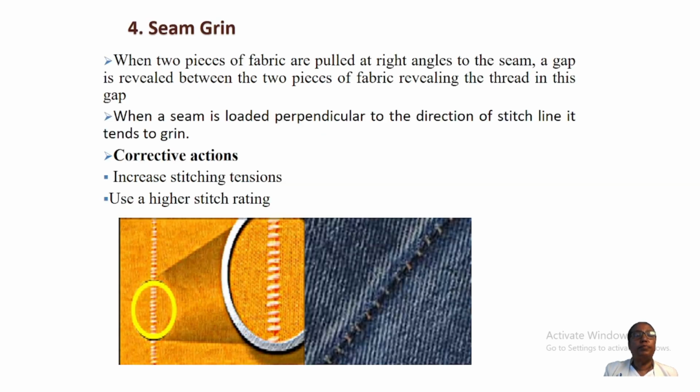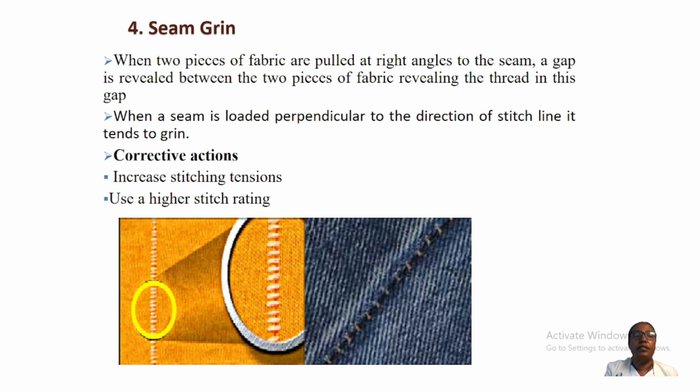Another type of common seam defect is seam grin. When two pieces of fabric are pulled at right angles to the seam, a gap is revealed between the two pieces of fabric, revealing the thread in this gap.